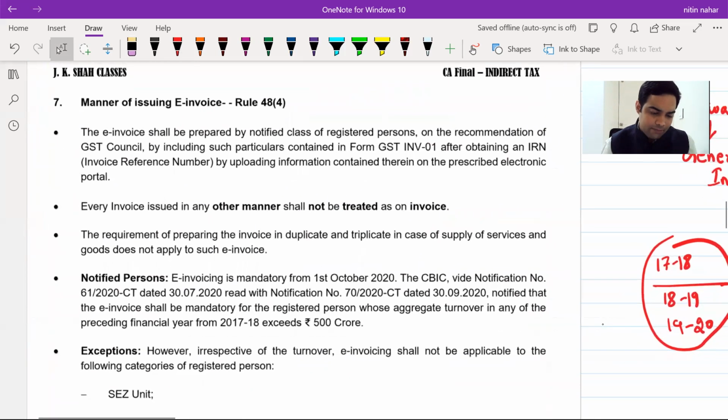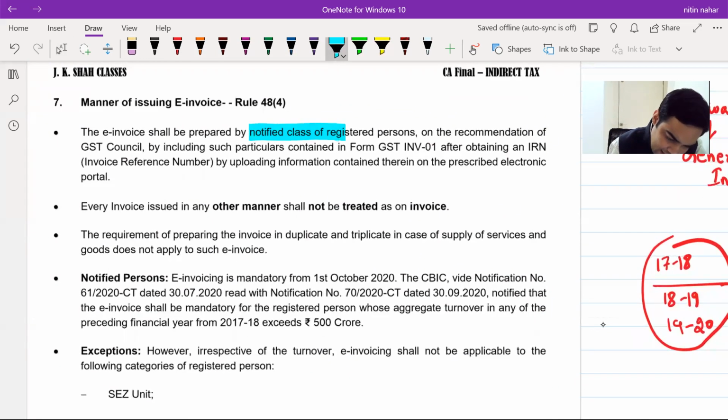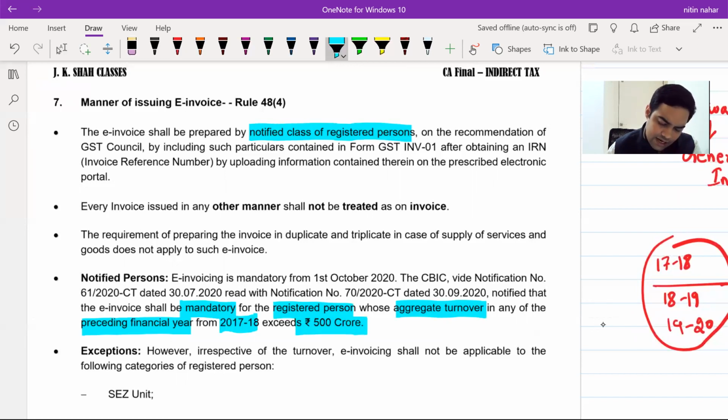E-invoice shall be prepared by notified class of registered persons. By notified class of registered persons. Who is notified? See this. It shall be mandatory for a registered person whose aggregate turnover in any of the preceding financial years from 17-18 exceeds 500 crores. Okay, sir. Come back.